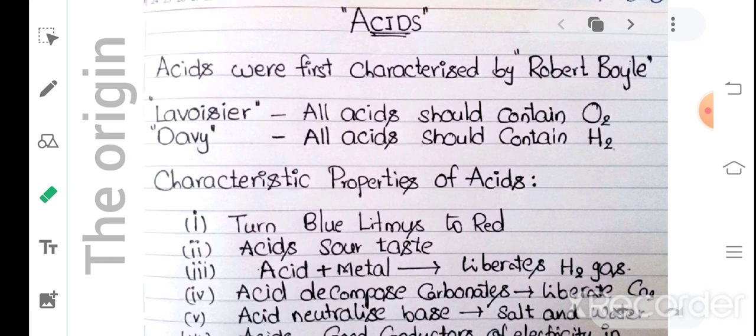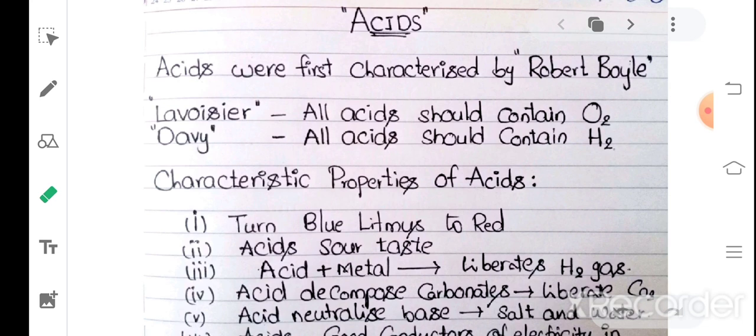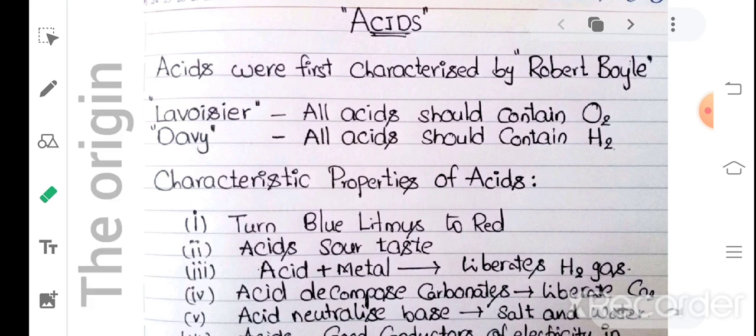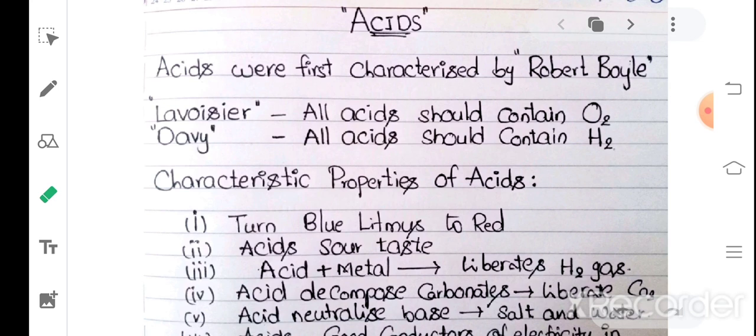Recently we completed the introduction of acids and bases. Next, today I'm going to discuss the acids. What are the acids, and what are the characteristics of acids when acids react with metals or carbonates, and what are the products that we are getting, and what are the types of acids that we are going to discuss today. So everyone write in the running notes.